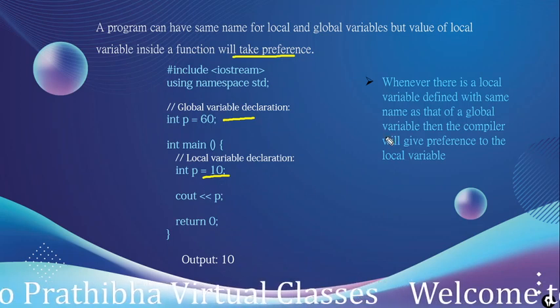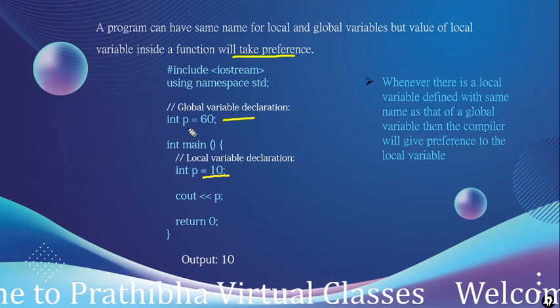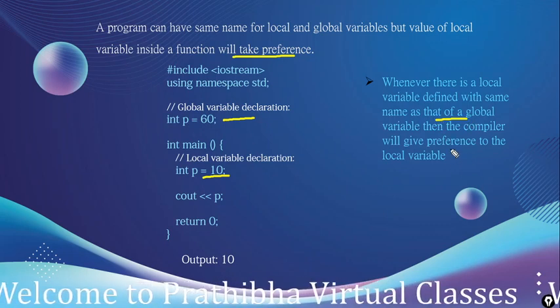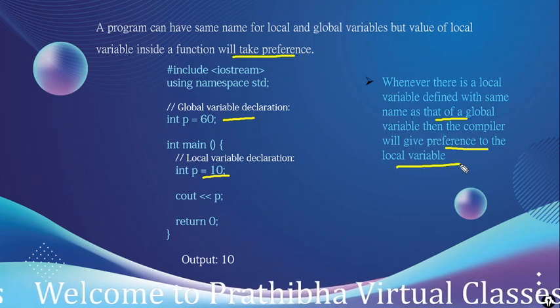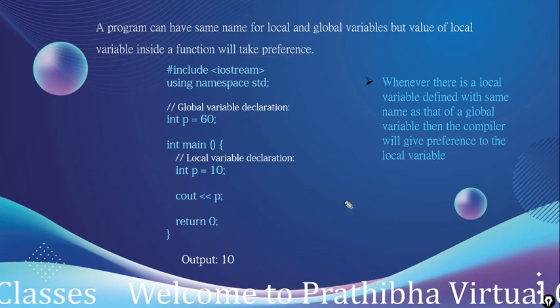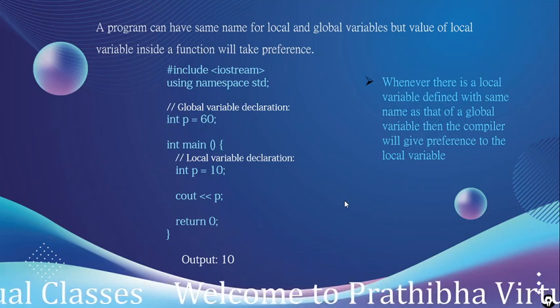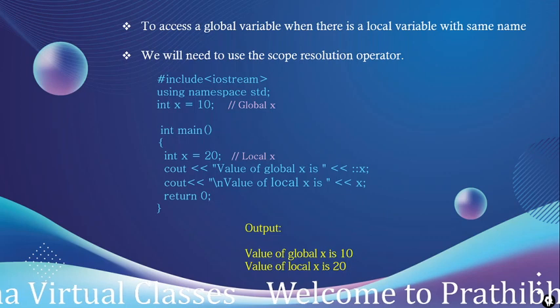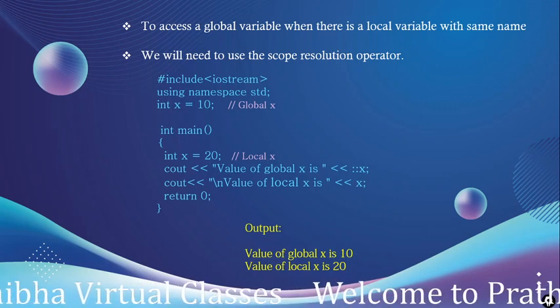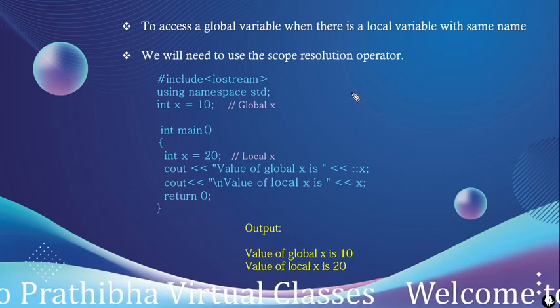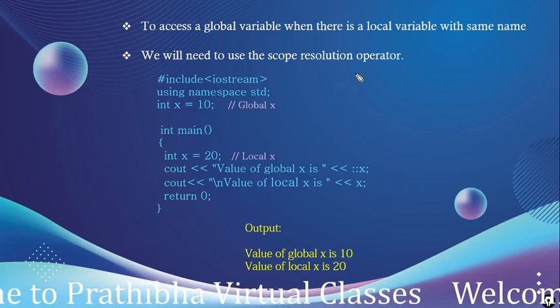Whenever a local variable is defined with the same name as a global variable, the compiler will give preference to the local variable of that function only. If we want to access the global variable, we need to use the scope resolution operator, which is used to access the global variable whose name is the same as the local variable.